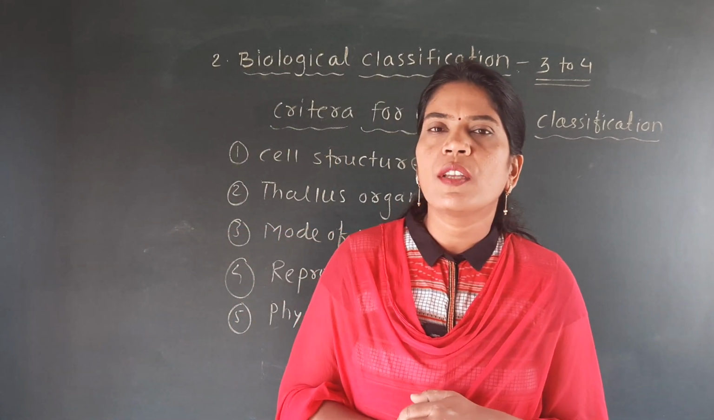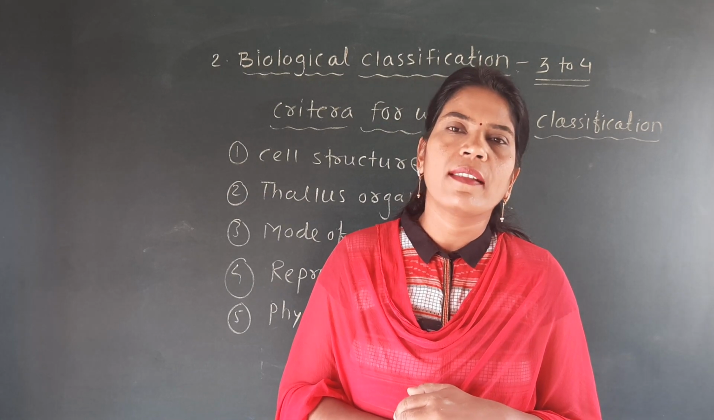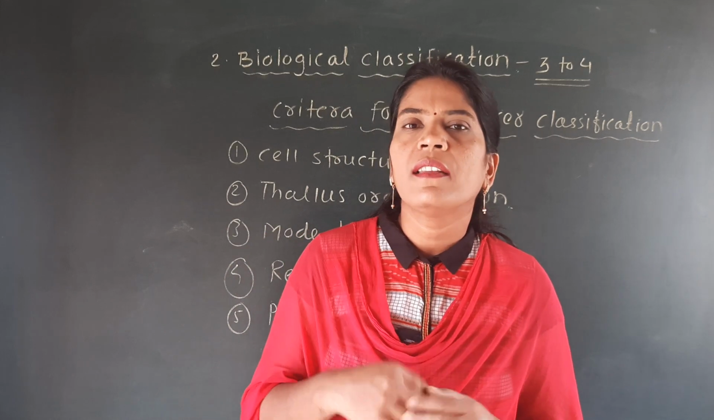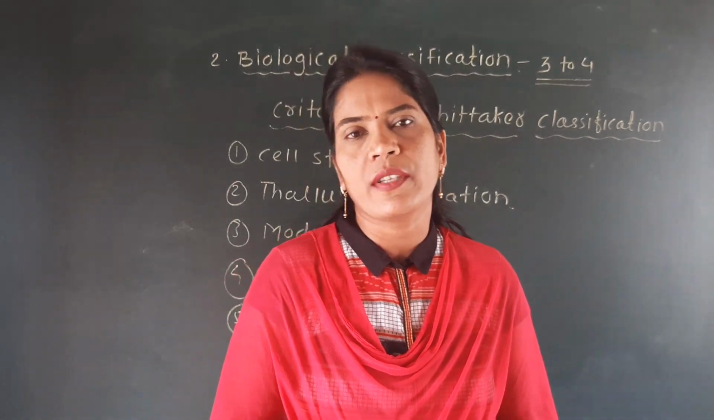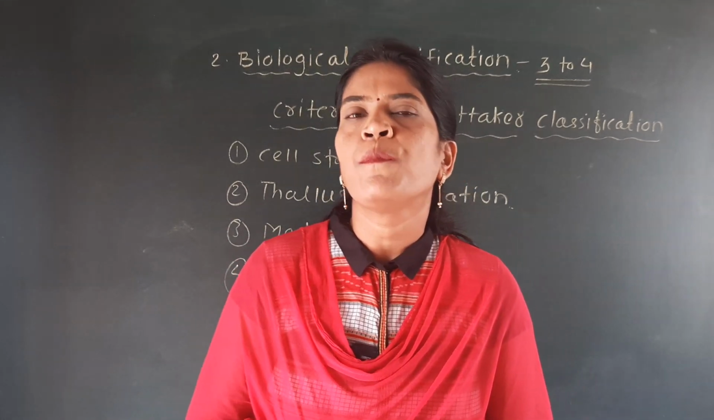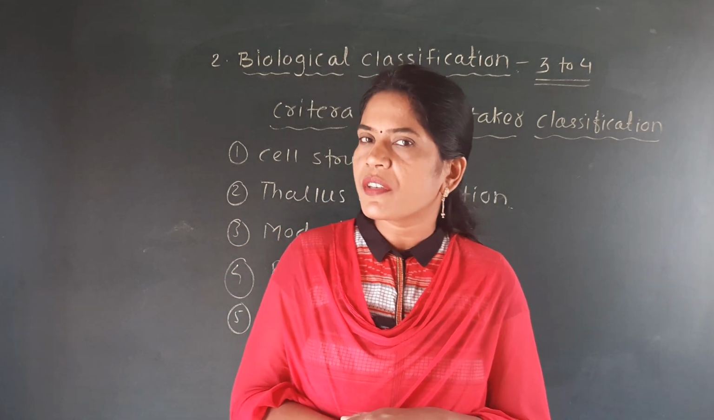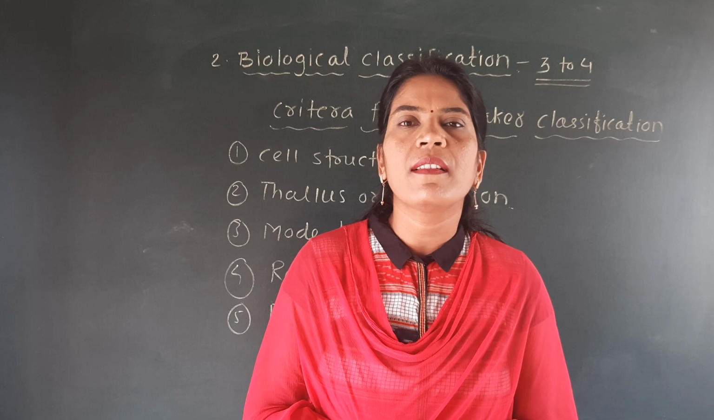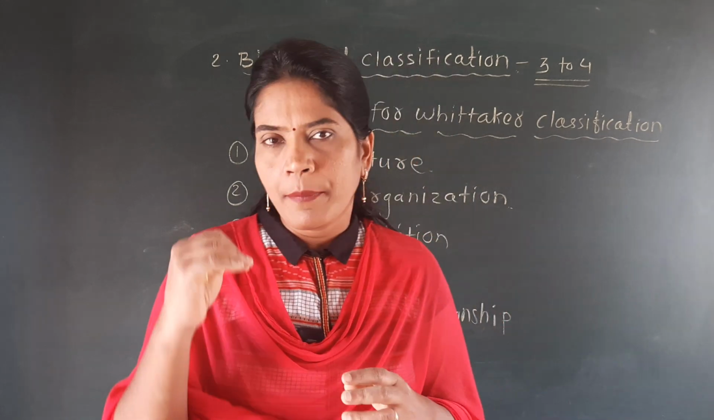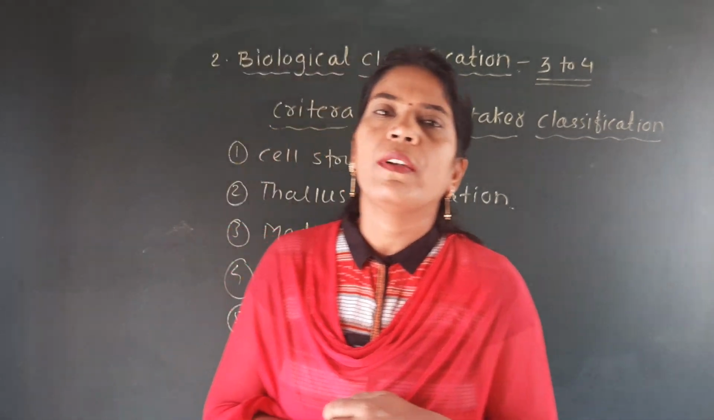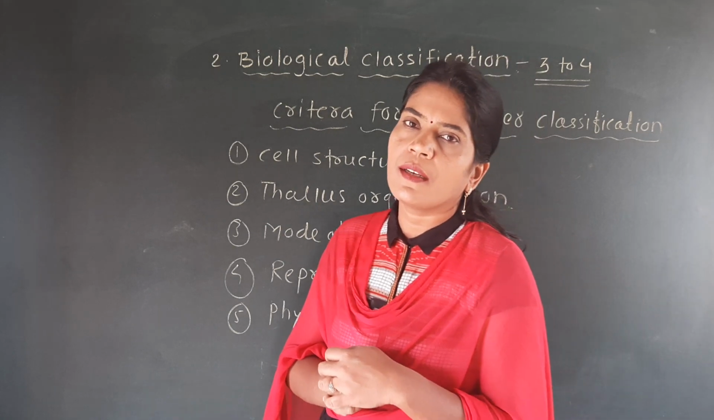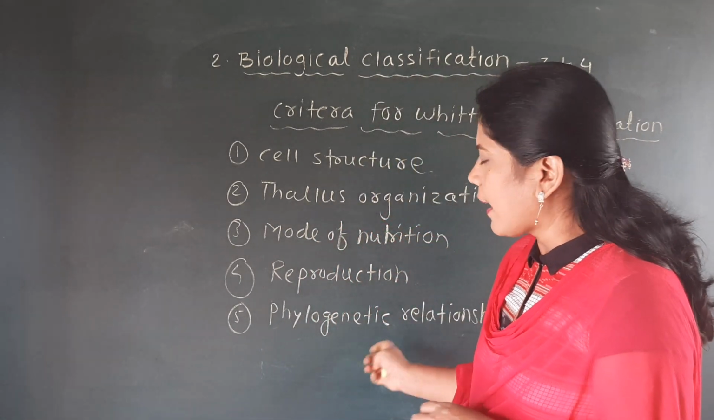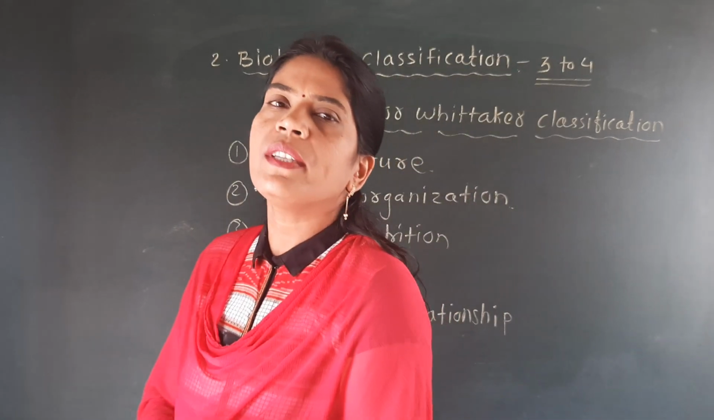Some organisms show asexual reproduction. Some organisms show sexual reproduction. In plants you will find that reproduction also takes place by root, stem and leaves, which is called vegetative reproduction. That means by taking all these criteria into consideration, Whittaker proposed these five kingdoms: Monera, Protista, Fungi, Plantae and Animalia. And the last one is called phylogenetic relationship.